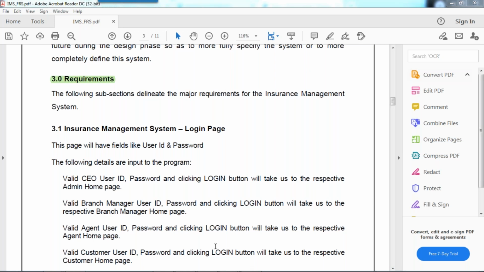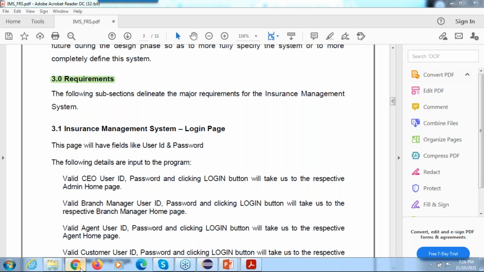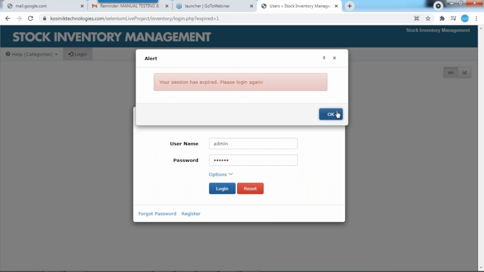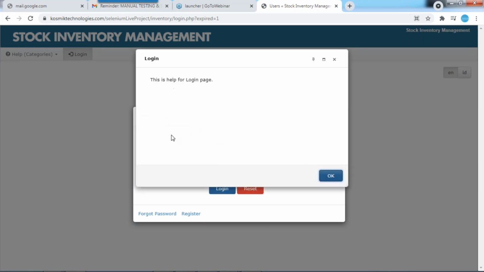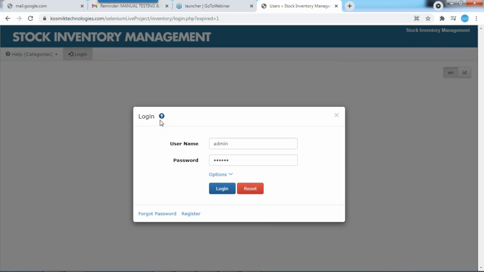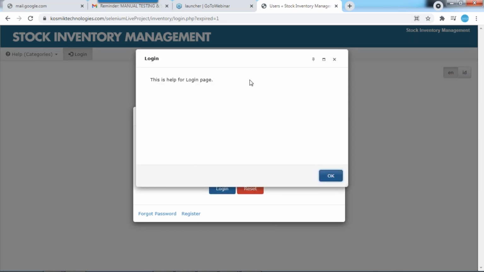How it works, you need to learn. Don't worry, they will provide a lot of documents. Help documents will be there. See here, the help document will be there. I don't know what I need to test here, so you need to click and they will provide help. This page is not implemented, so that's the reason we are not seeing anything here. In real time there will be a help document. You need to click the help document and check what you need to test.